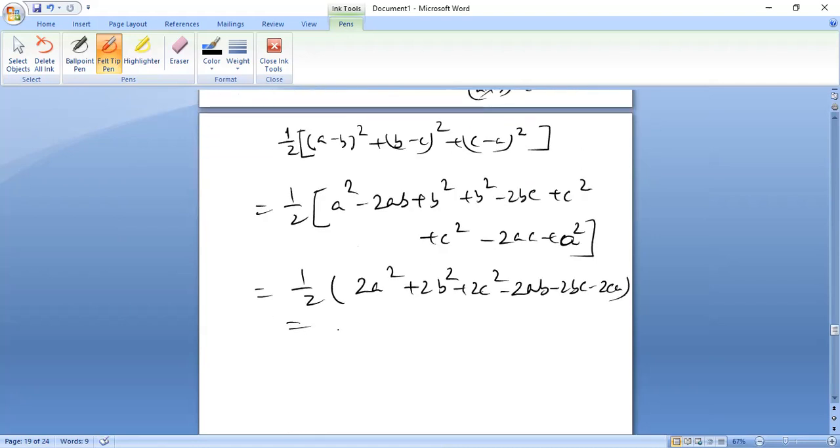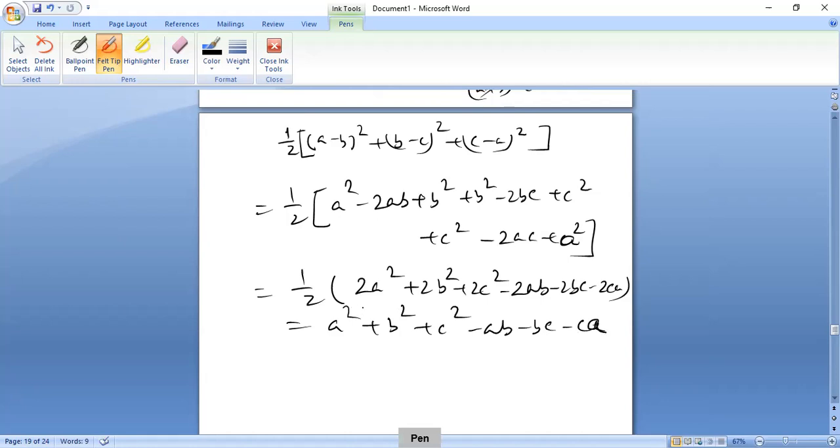Right. So multiply half with all of them. Half into 2 means 1, so a square, then b square, c square, minus ab, minus bc, minus ca. Okay, so this is correct.